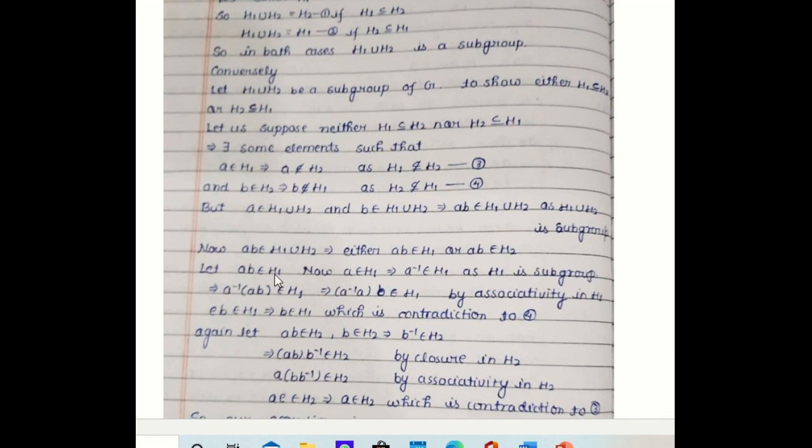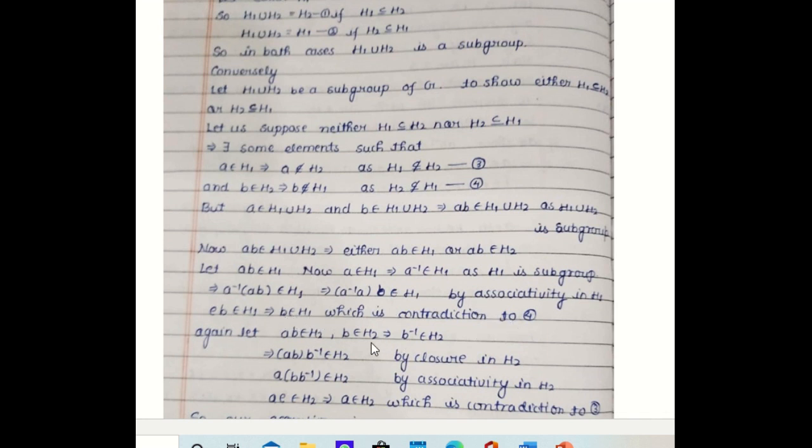And AB also belongs to H1. So by closure law, A inverse AB belongs to H1. We use the associativity for H1 as it is a subgroup, and we can easily see EB belongs to H1. And this implies B belongs to H1. But we have supposed that B is not in H1 by equation number 2. So equation number 4 is a contradiction. So B will not be in H1.